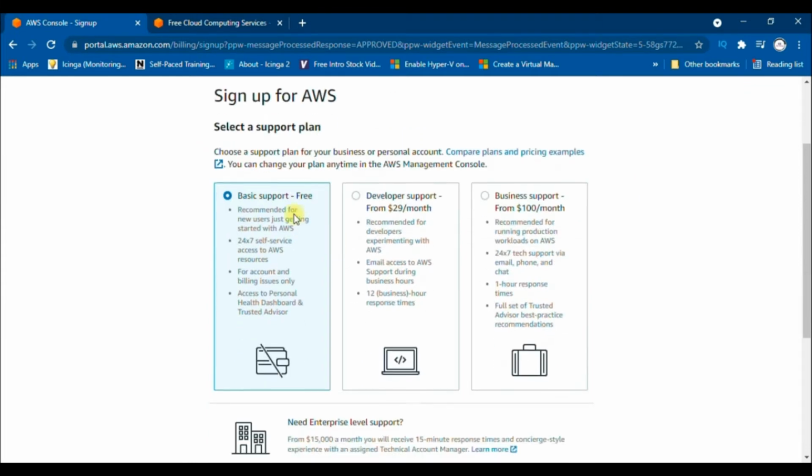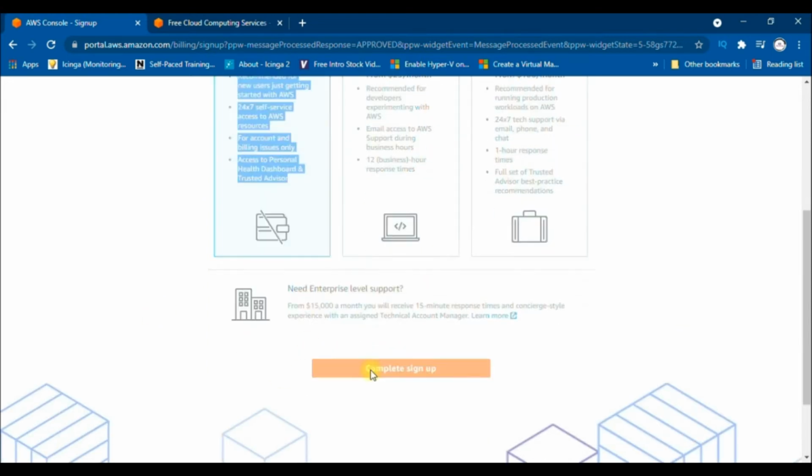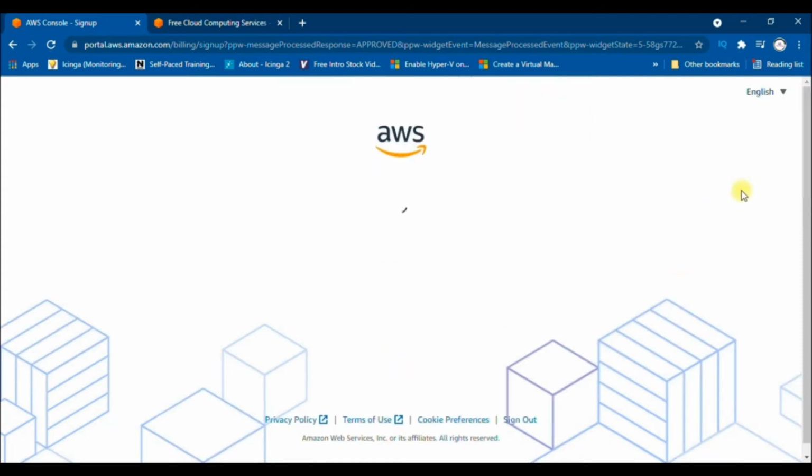On the last page, you just need to choose the support plan, for a business or a personal account. As I have already mentioned, it will be for my personal use like a training lab, so we'll go with basic support, which is free. If someone of you would like to change the plan later on, you can do it. It is possible. I will complete the sign up here.